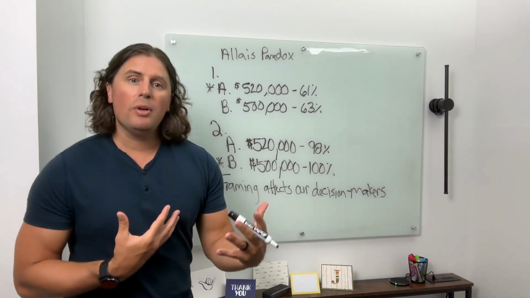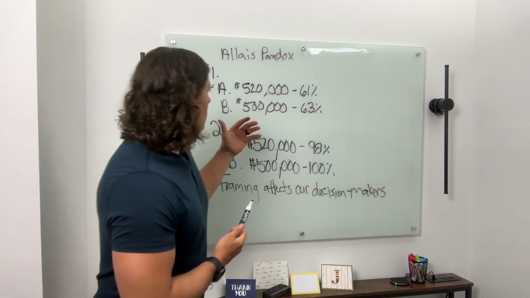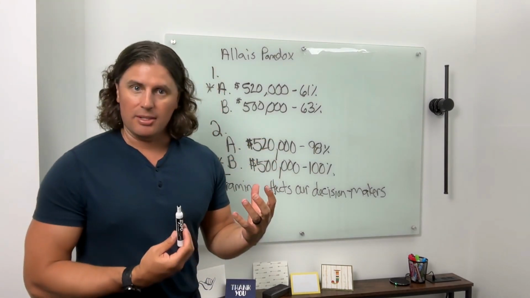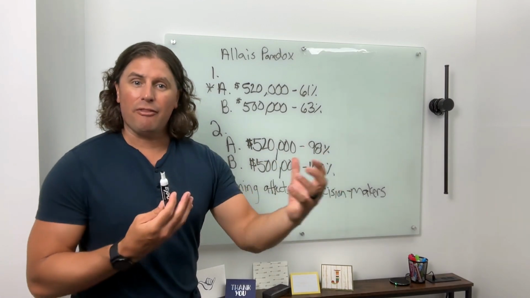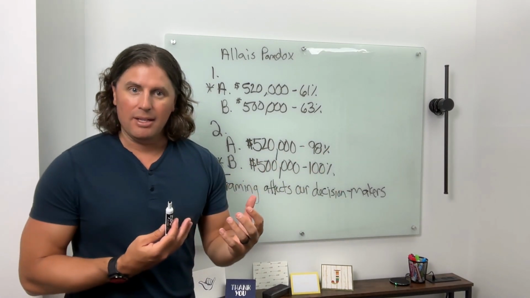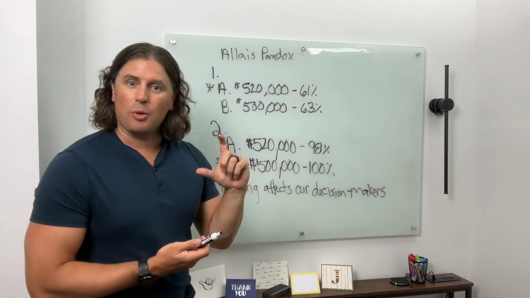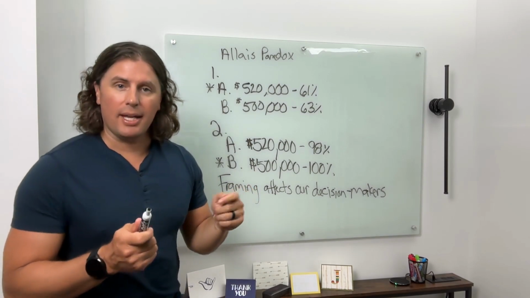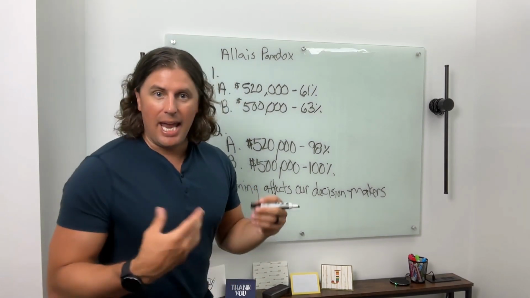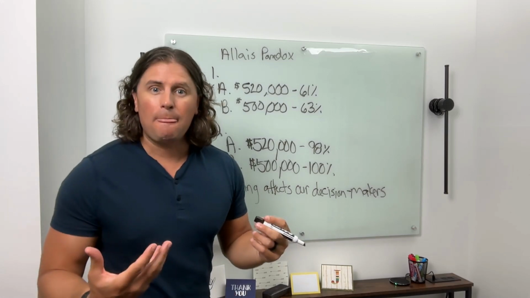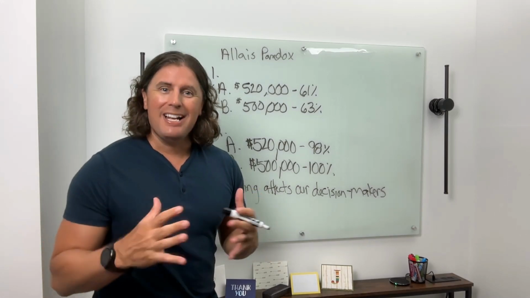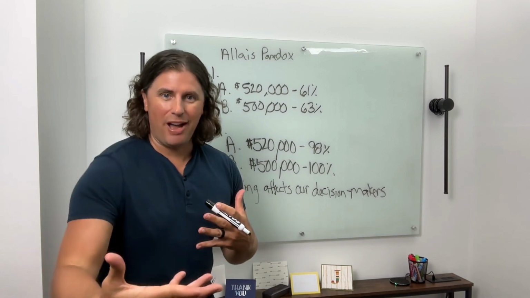But just start to notice in your own world, when we're looking at framing decisions, how we frame it, does it affect our decision making? So if we're buying some ground beef in a US supermarket, and it says 80% fat free, it's framing it in a way that is positive.